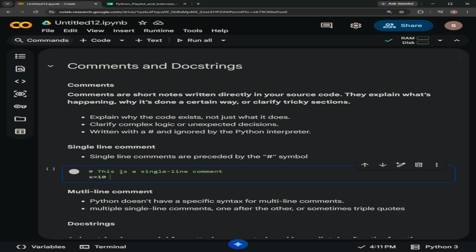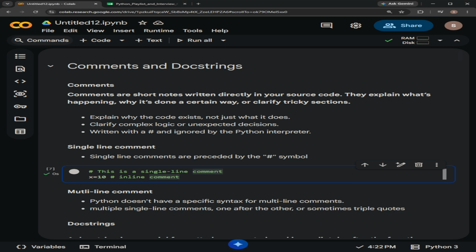Suppose x is equal to 10, and we can also add a comment here. This is called an inline comment. Adding a comment on a code line is an inline comment. And this is how the Python interpreter doesn't execute the comment. Only x is equal to 10 will be considered, and all these comments are for the understanding of humans.